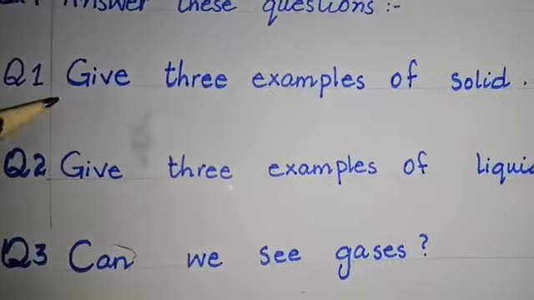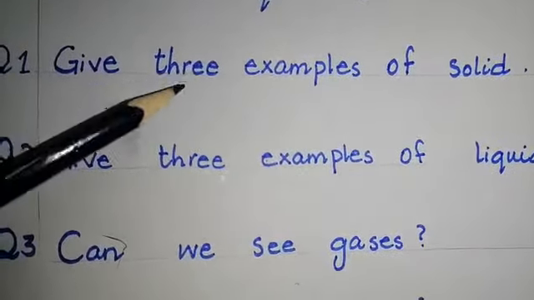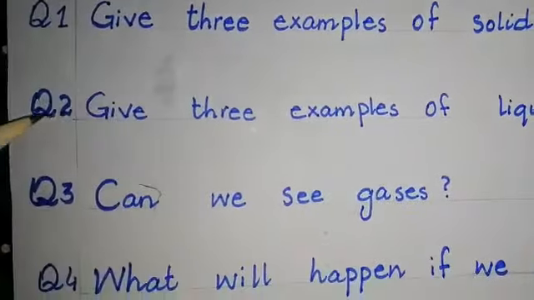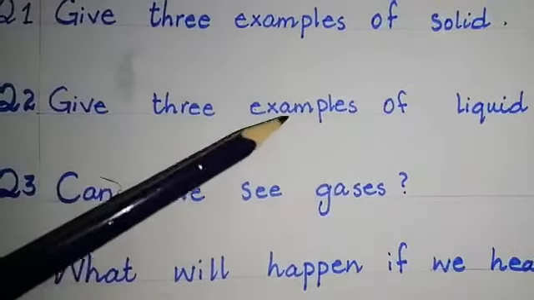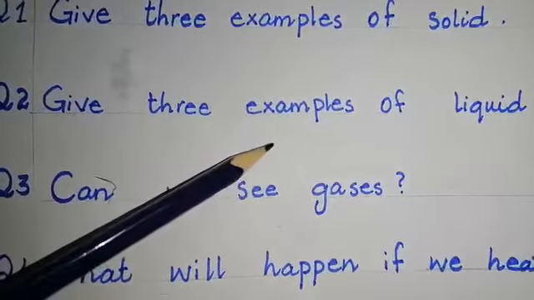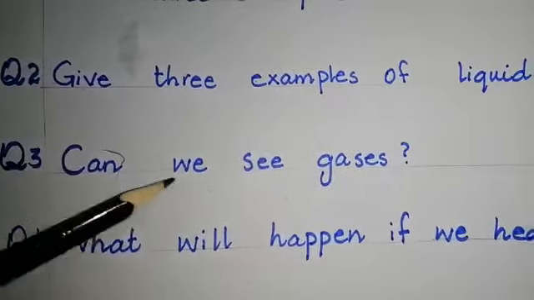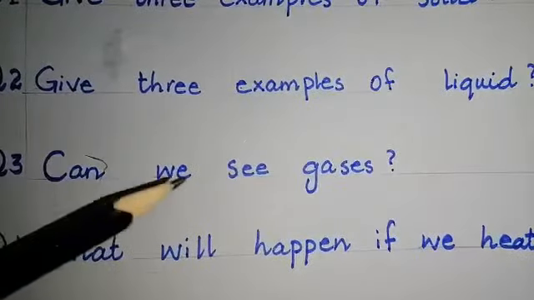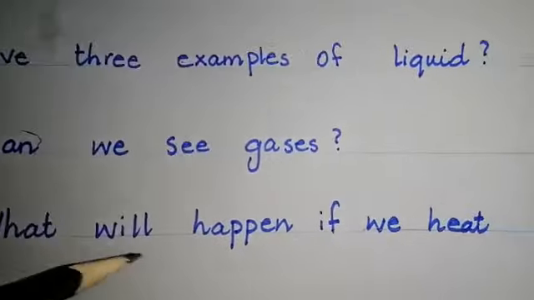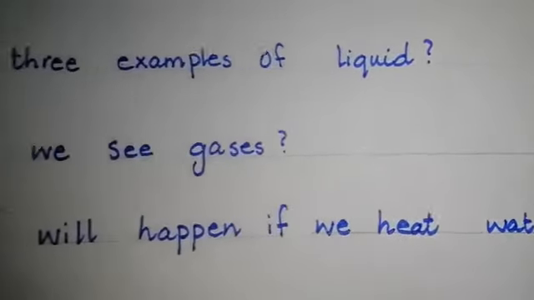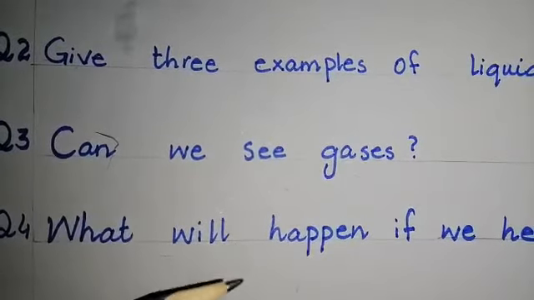Question number 1, give 3 examples of solid. So we can write it as table, door and marbles are solids. Question number 2, give 3 examples of liquid. So we can write it as water, juice and petrol or oil are some examples of liquids. Question number 3, can we see gases? So we can write it as we cannot see the gases. Question number 4, what will happen if we heat water? So if we heat water, it changes into a gas, that is steam or water vapors.